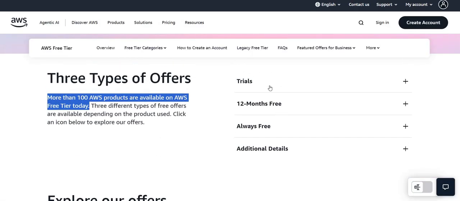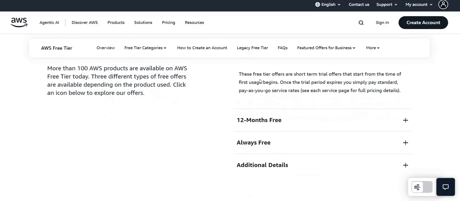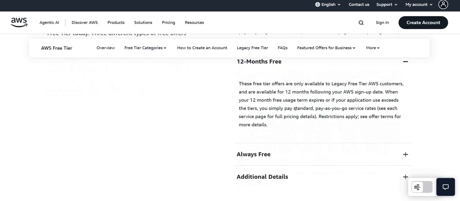So these were the trials. You can go and get a trial for many of the services, and once the trial period expires, you can simply switch to the pay-as-you-go model. But 12 months free obviously meant it was coming free with 12 months validity. If you created an account, let's say in January 2024, it was free until December 2024.